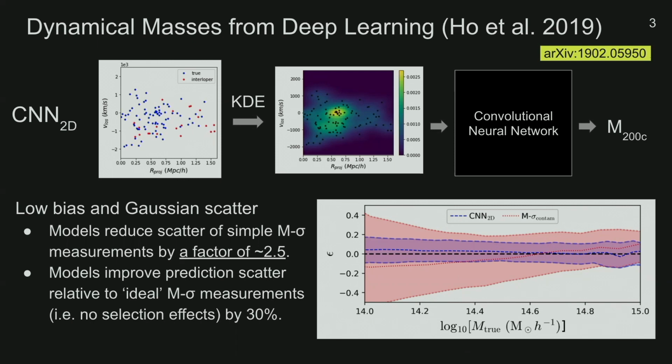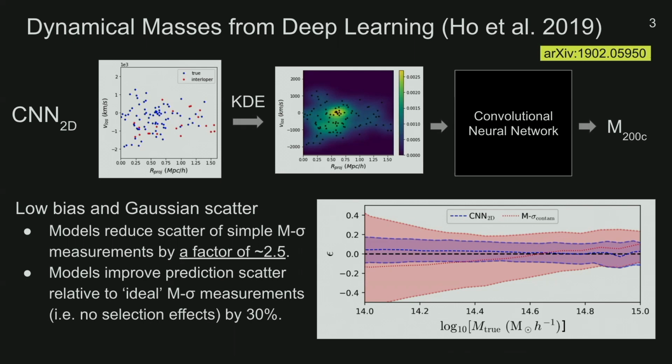The highlights of this work were that using deep learning, we were able to beat traditional M-sigma measurement scatter by a factor of 2.5 and beat idealized M-sigma measurements by a factor of 30%.